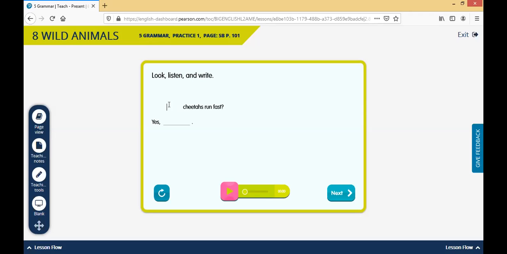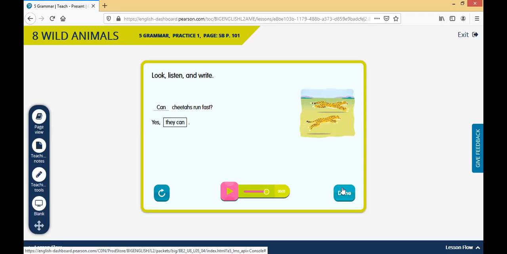Can cheetahs run fast? Yes, they can. Okay, so we have another question. Can cheetahs run fast? And we say yes, they can. Whoops, again, we forgot the subject. Always remember the subject. Yes, they can. Let's see if that is correct. Perfect. Yes, they can.